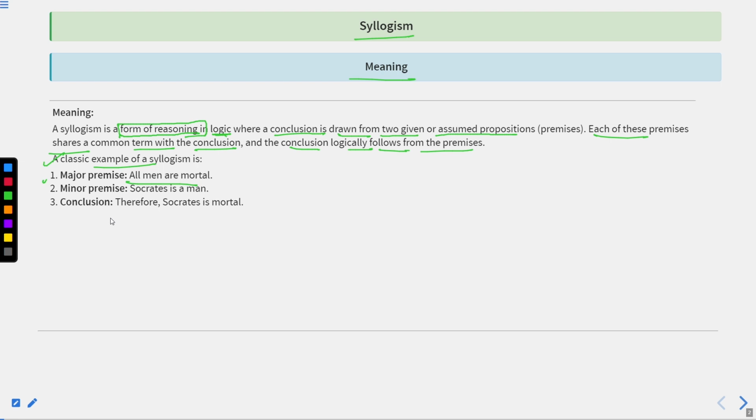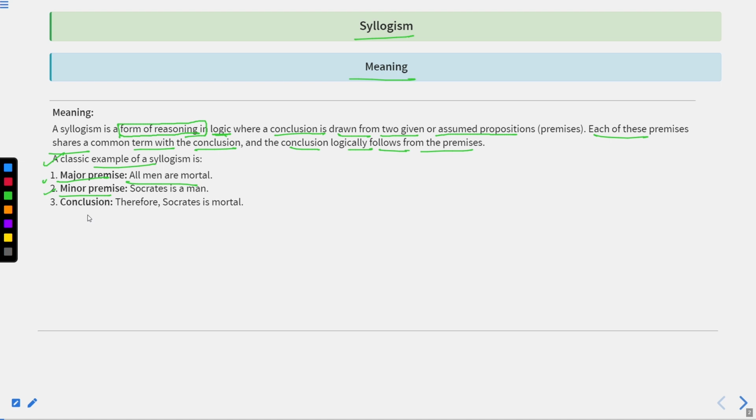If you can see, there are two premises or two statements that have been provided. One is termed the major premise and the second one is termed the minor premise. Whenever we are going to have a logical inference of the conclusion from these two premises, we have to first ascertain which is the major premise and which is the minor premise. How are we going to do it? We are going to understand that by looking at the words that have been provided.